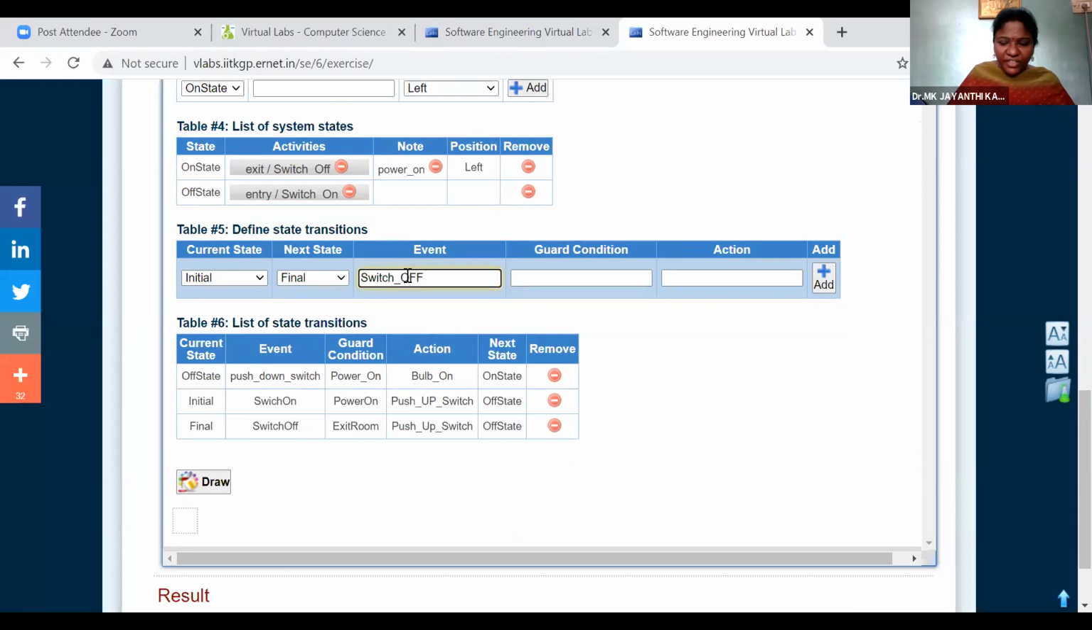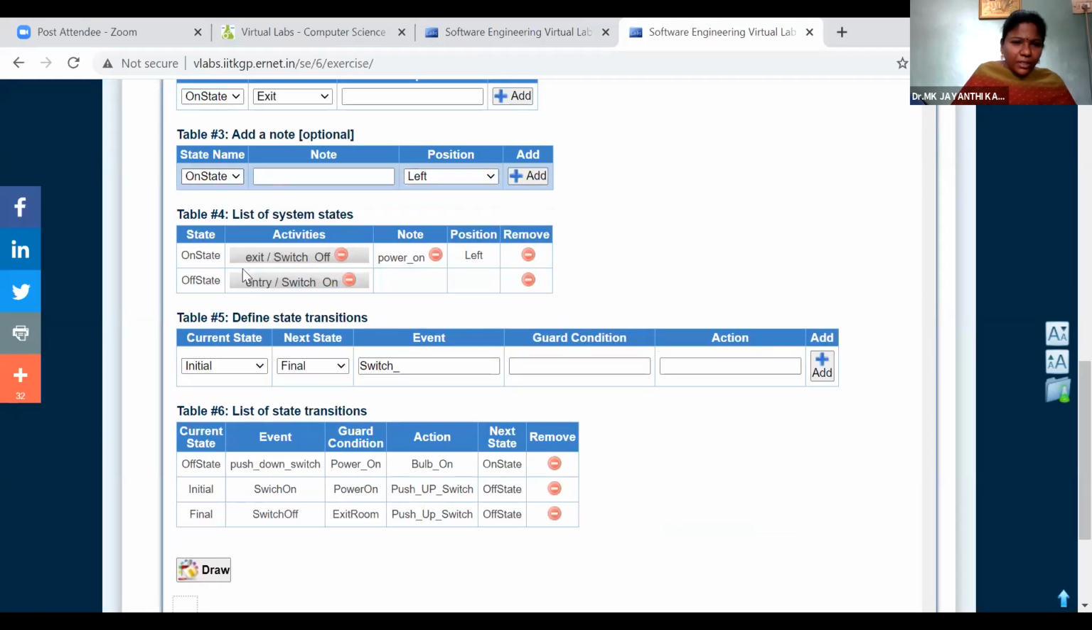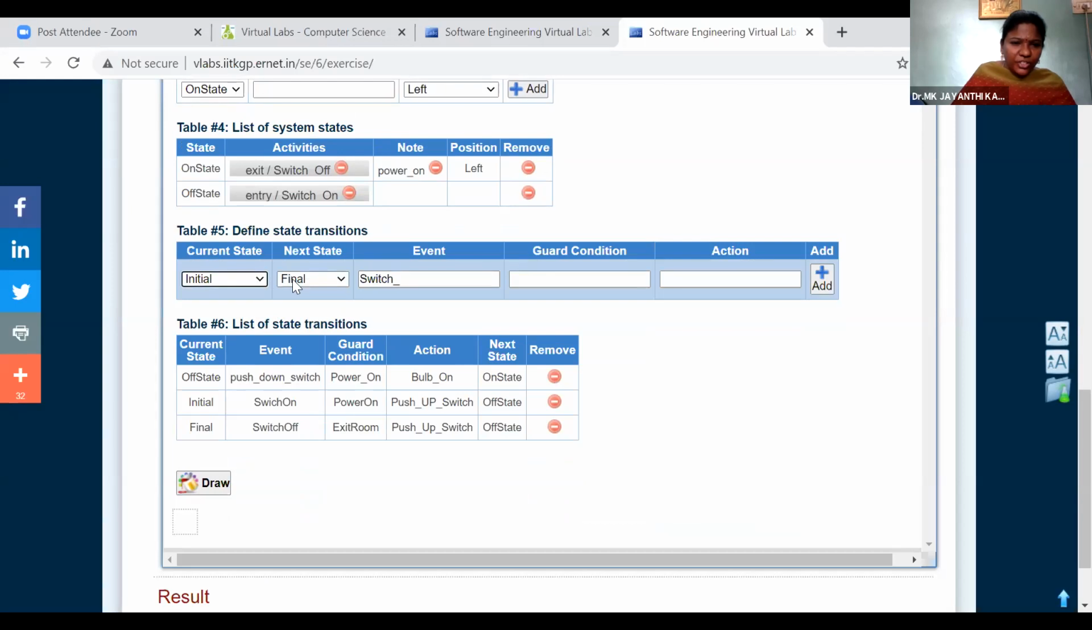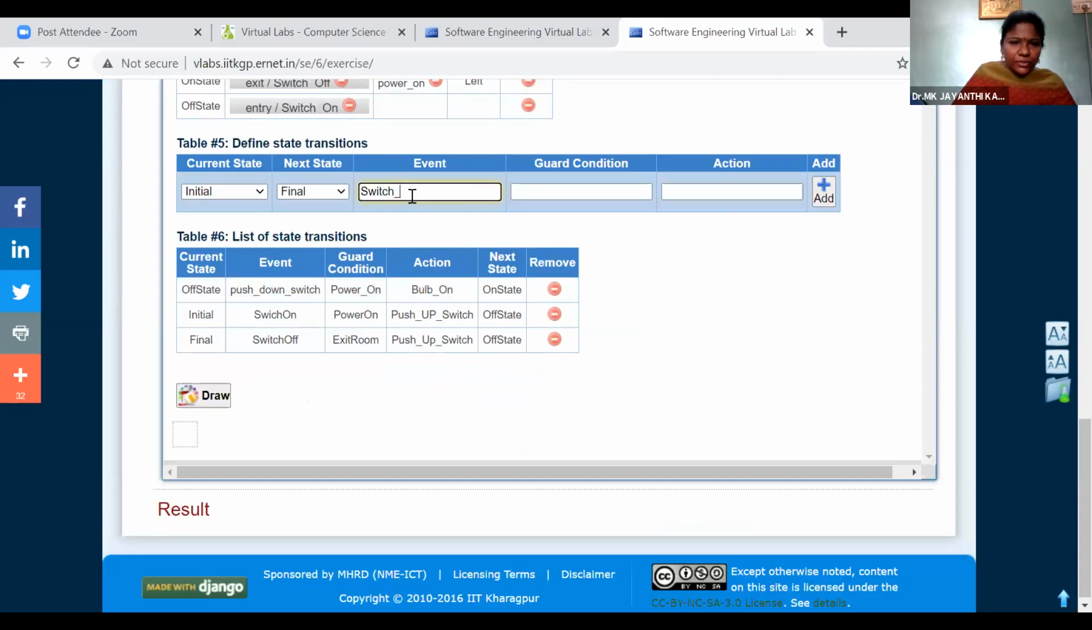Switch out. Whatever we define, we need to use the same words. So we already defined the activities as on state, off state. Those are the activities. And initial state, final state, and the action is on state, off state only. So we'll use guard condition, action is.